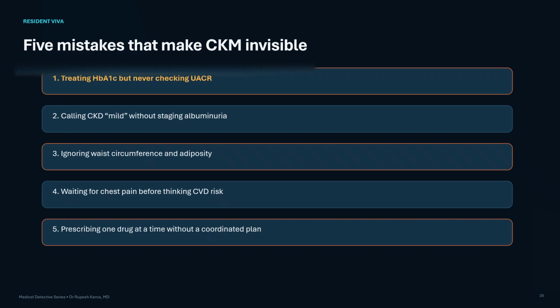Now, this is a viva question for you. Which inexpensive test most changed the staging and urgency in our opening patient? The answer is UACR.